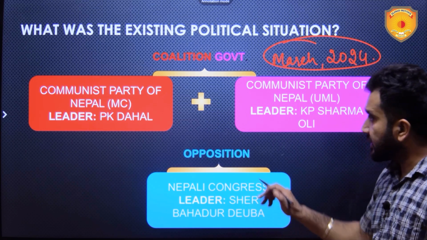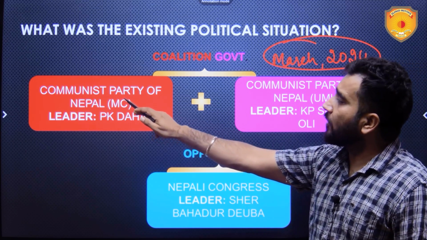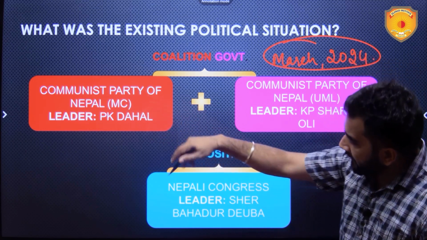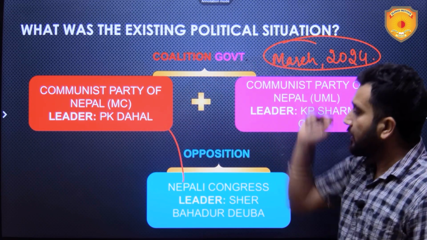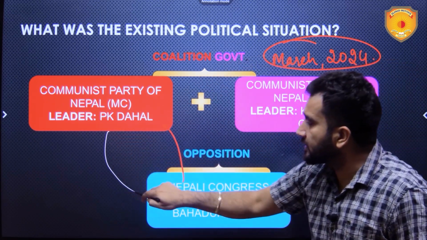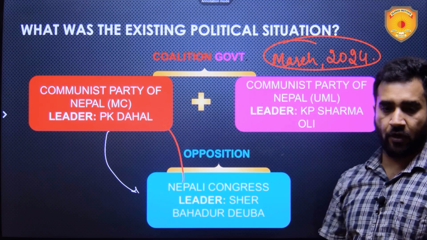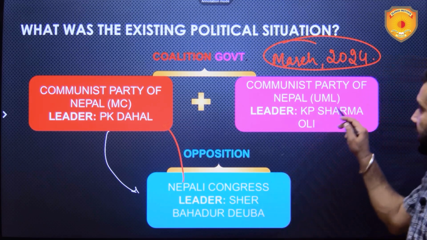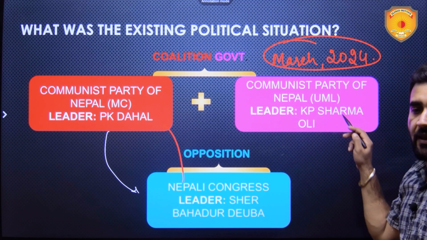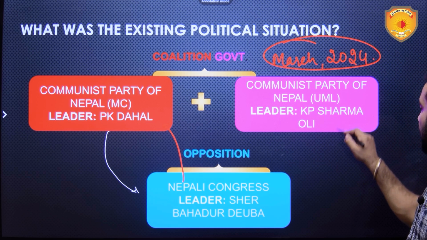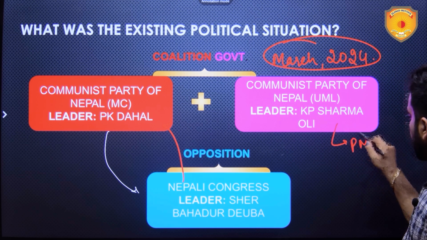Now what is happening is that the Communist Party of Nepal Maoist Center is getting replaced by Nepali Congress, and this party will come over here in opposition. And the leader of Communist Party of Nepal UML, KP Sharma Oli, is expected to be the new Prime Minister of Nepal.